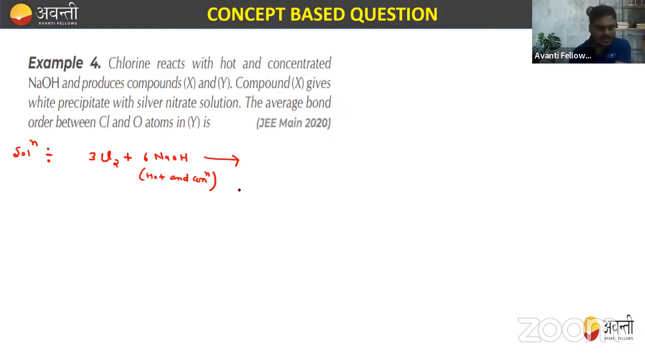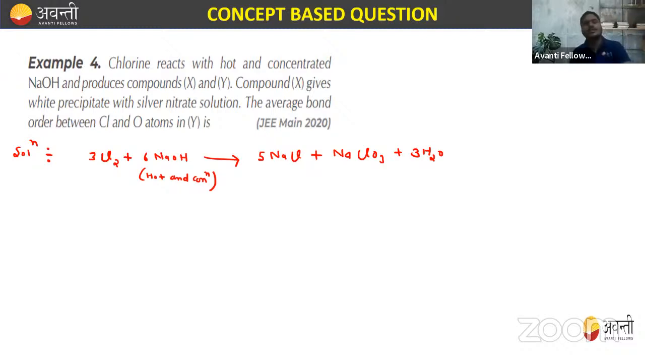So this is 3Cl2 plus 6NaOH. This will give us 5NaCl and NaClO3 plus 3H2O. Remember, whenever chlorine reacts with NaOH, hot and concentrated, you get 5NaCl plus NaClO3 plus 3H2O.